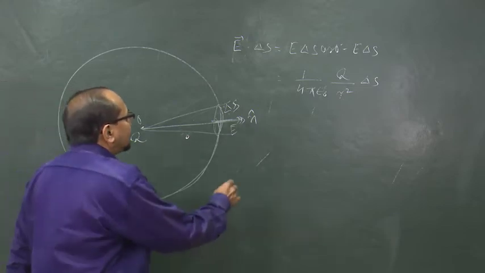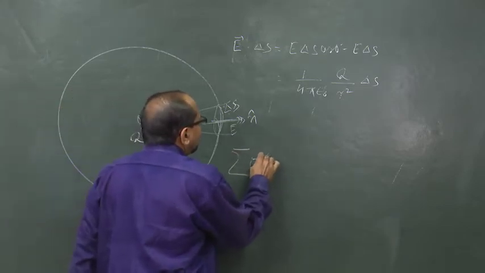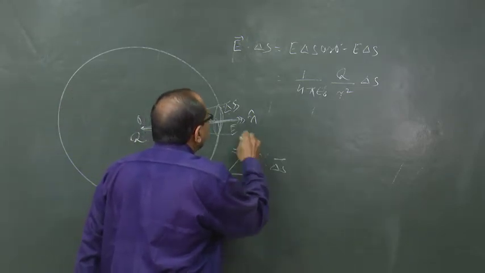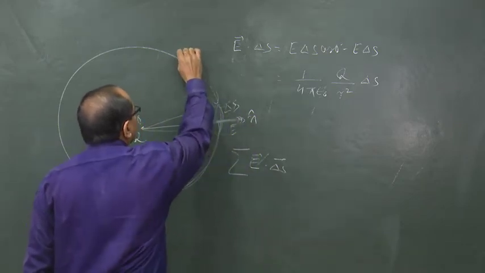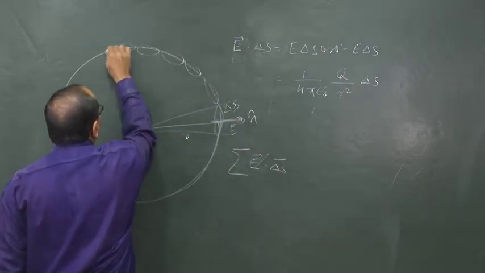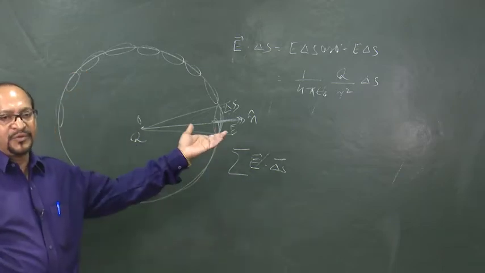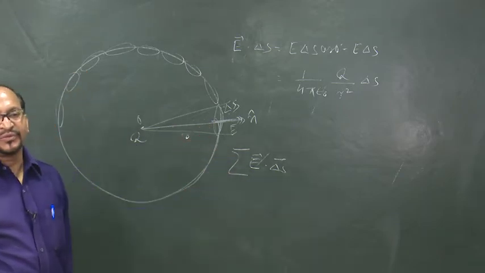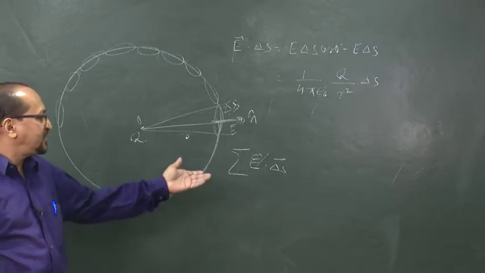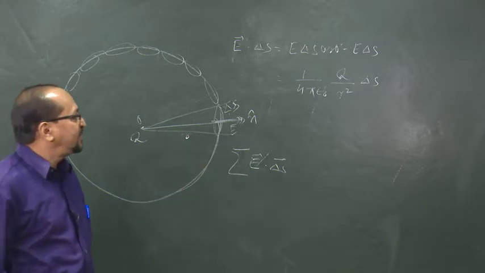That would be the summation of all these E dot delta s if we divide the sphere into many such surface elements and then sum over it. That would give you the total electric flux, that is summation of E dot delta s.